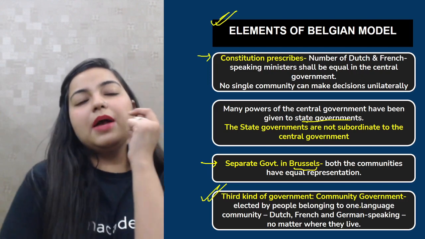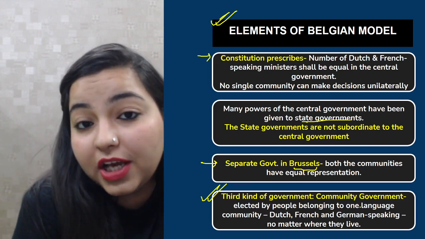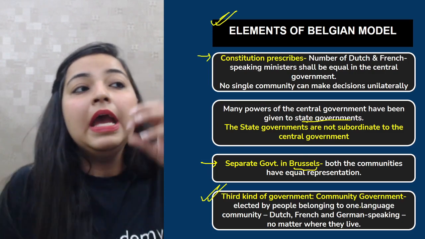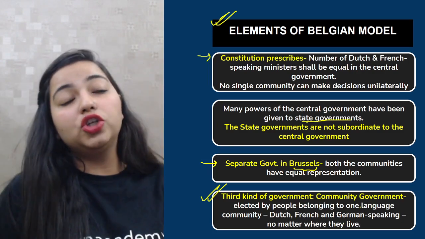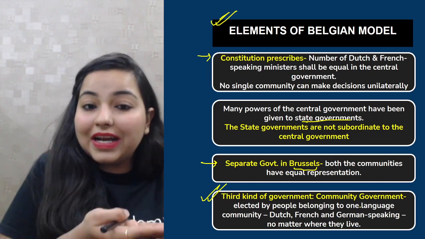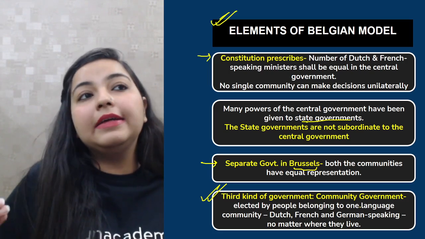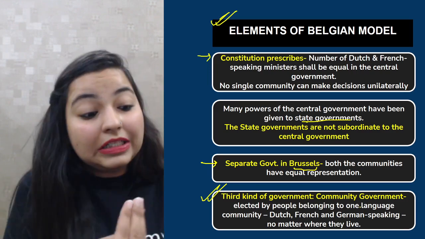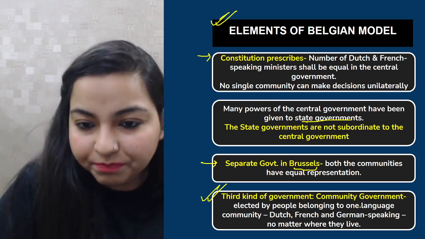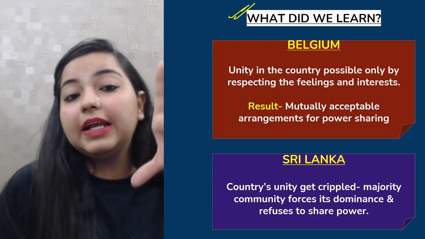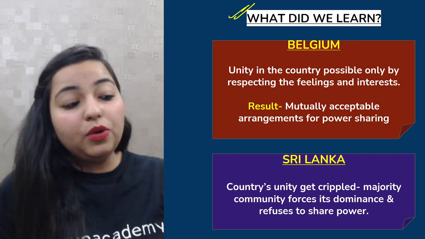Now the question comes, what would be the task for this community government? So the community government was to actually take care of all the administrative related issues, all the language related issues. Basically everything was to be sorted at a basic level so that we do not have any conflicts between the different communities. Okay. Chalo. So now, basically, another question that can come in your exam is